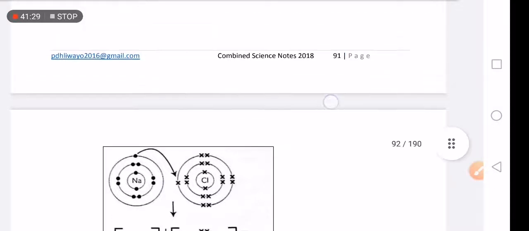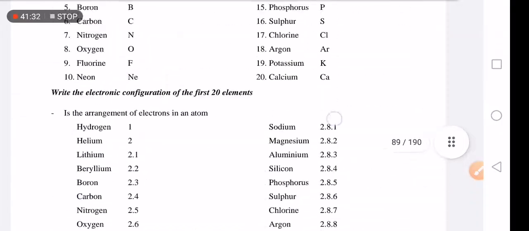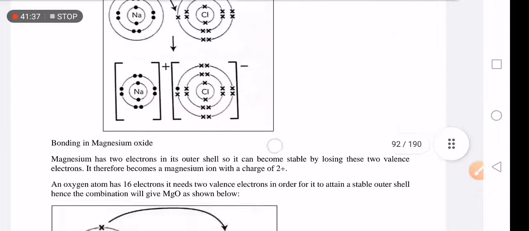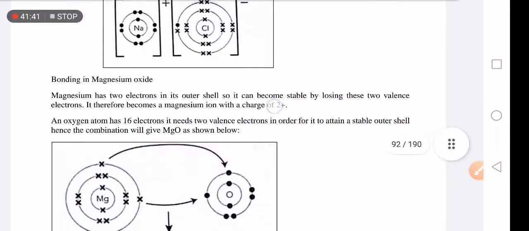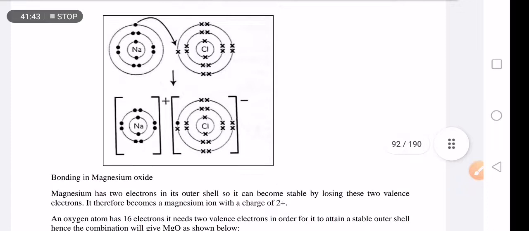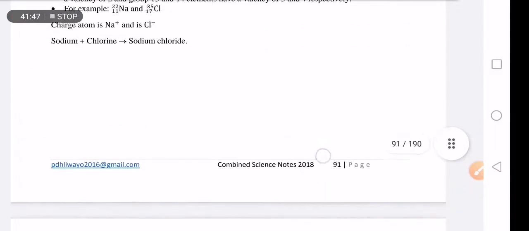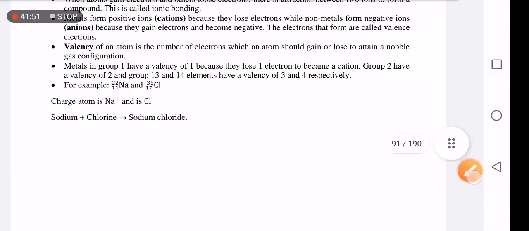Let's go to the periodic table, you can check on your periodic table. Na represents sodium. Yes, there is sodium here.